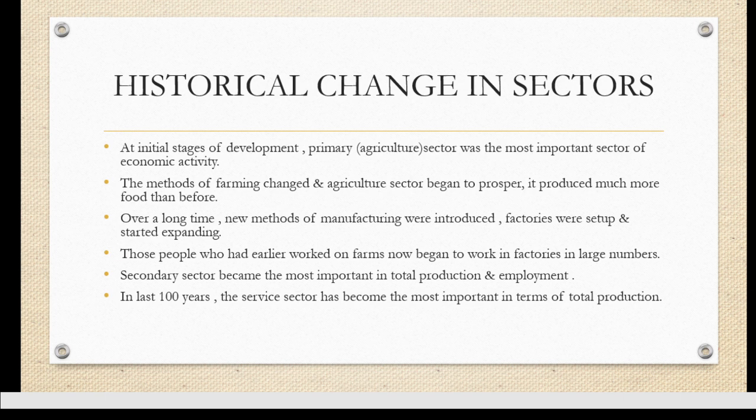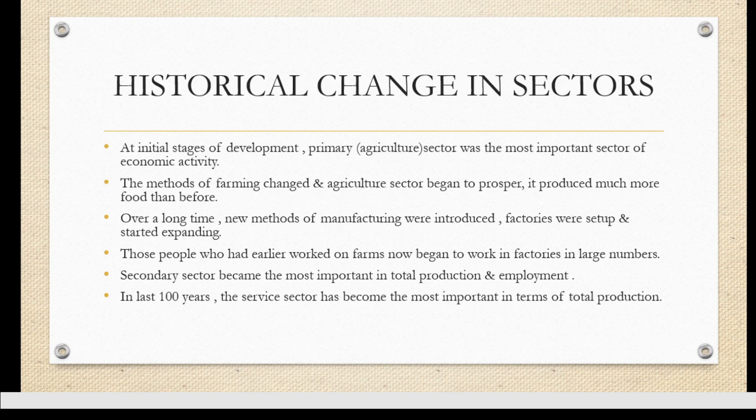After a few years, the new method of manufacturing industries was introduced in our country. A large number of factories were started and started expanding in our country. The people now started working in manufacturing industry instead of working at farms or in agriculture.